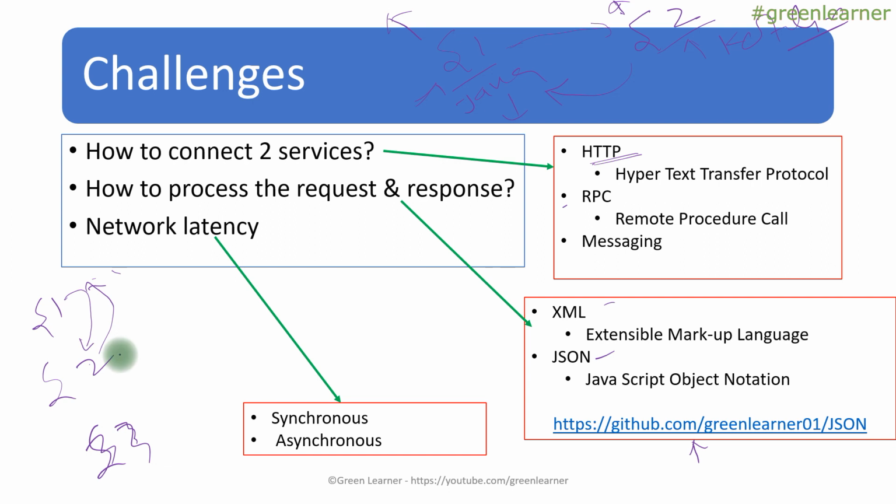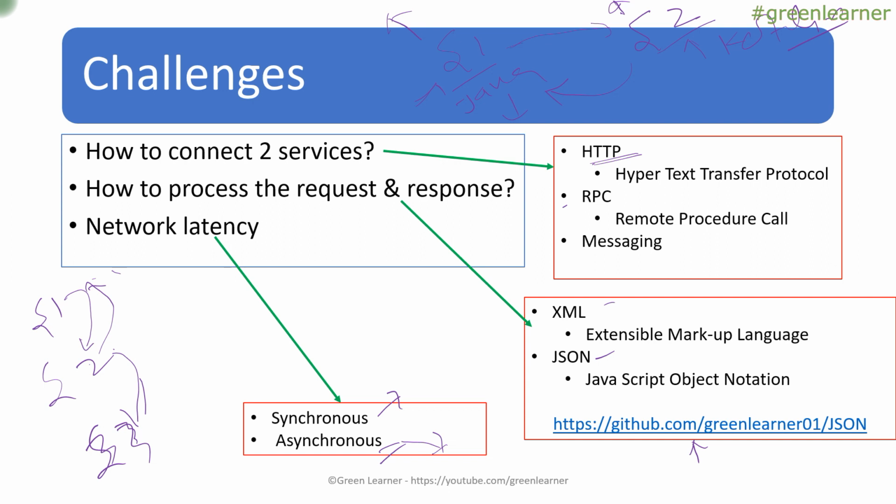Asynchronous comes into the picture when S2 has just passed a message to S3, meaning S2 doesn't need the response of S3 to proceed further, and it just wants to communicate to S3 that it is doing something. In those cases, we have asynchronous communication that we can take advantage of. So with synchronous, we have to wait for the response from whatever service we are communicating with, and with asynchronous communication, we do not have to wait for the response from the third service that we are calling. Both of these we are going to understand in detail in the further videos.